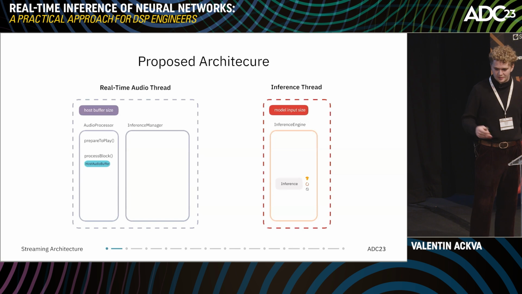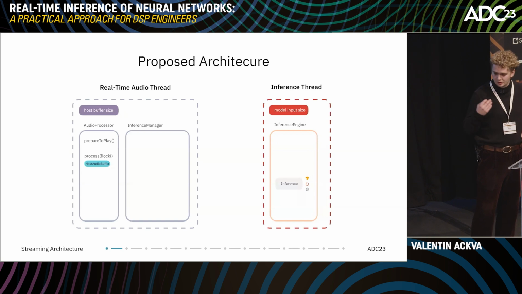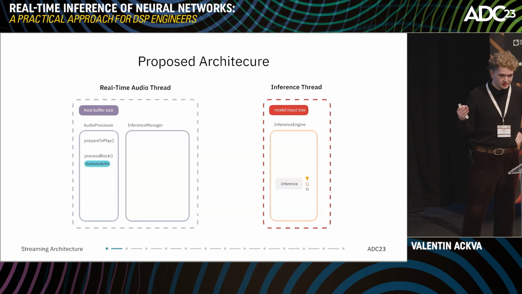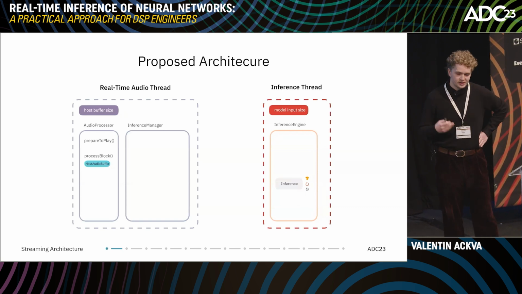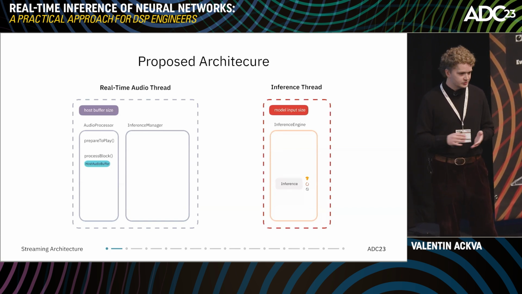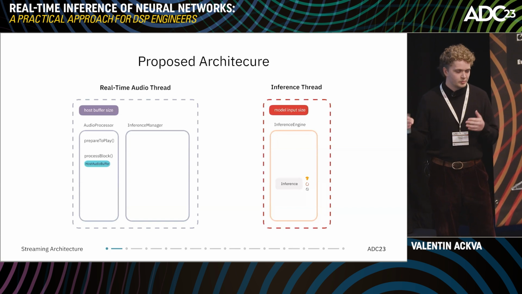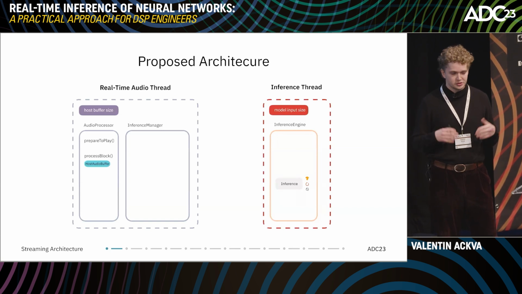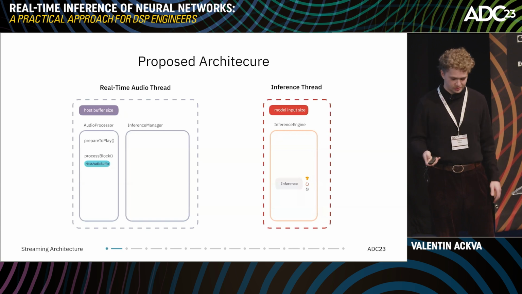On the right side, we have our inference thread. We separate it into a separate thread, and here we can run our inference safely. The number we have here is the model input size, and this number determines how many samples are necessary to run one inference. This whole architecture allows us firstly to run the inference stably on a separate thread, but also to hand over the audio data in the chunks we need for the inference.